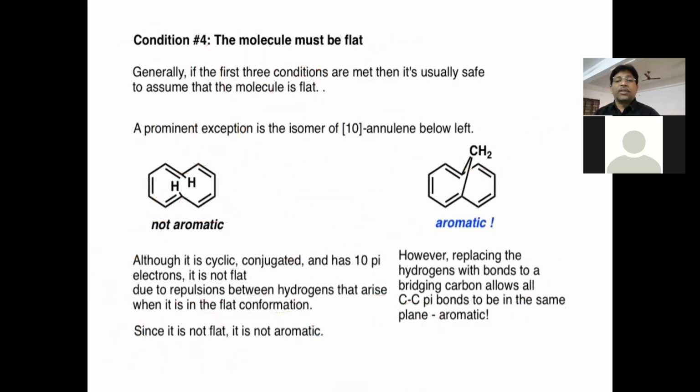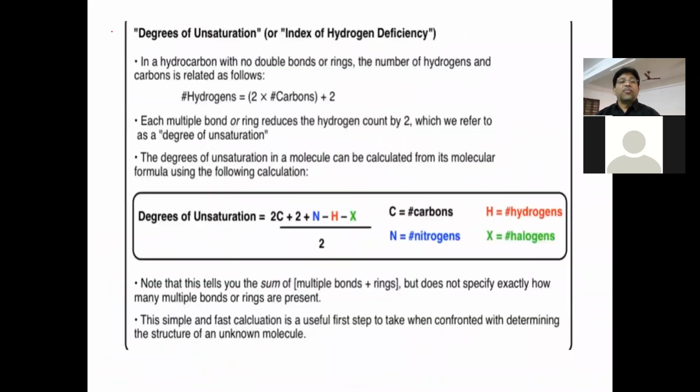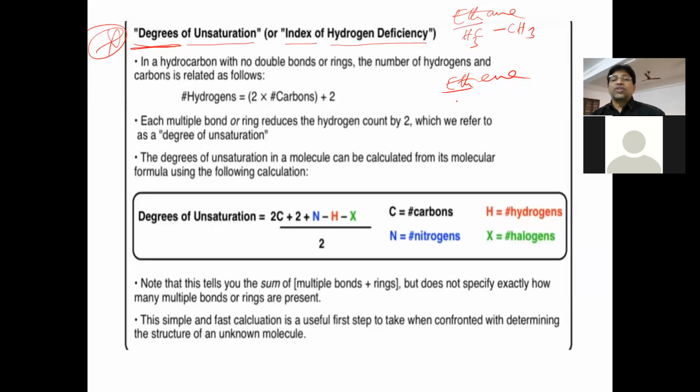Okay, next. Another important topic is degrees of unsaturation, otherwise called the index of hydrogen deficiency. Suppose you take ethane, CH3 single bond CH3, and ethene, with 2 carbons, CH2 double bond CH2.